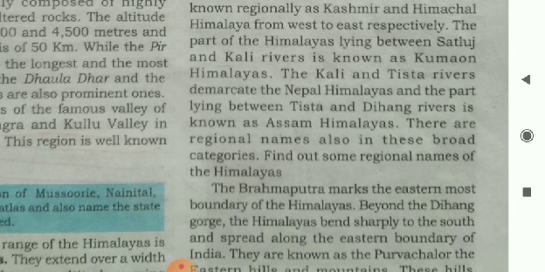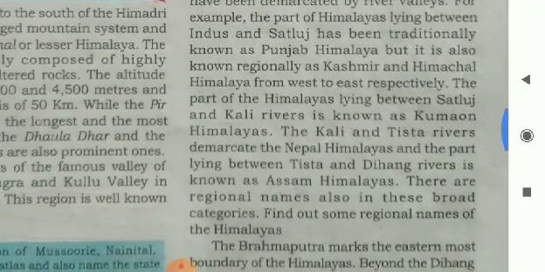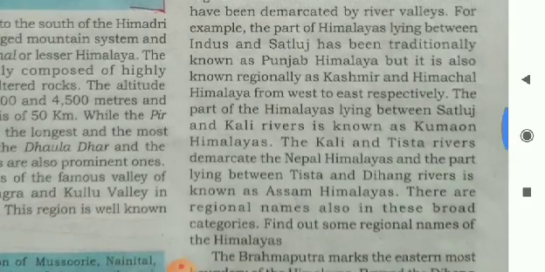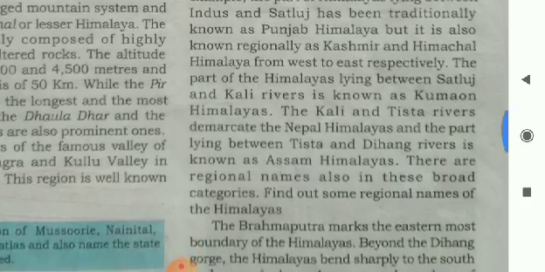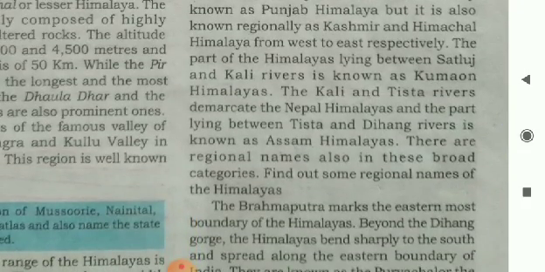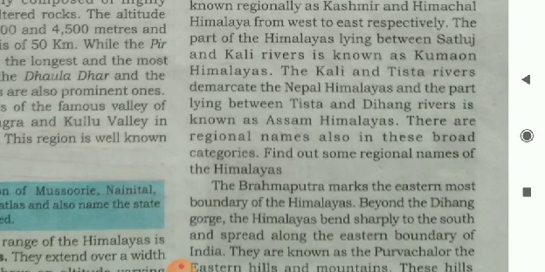Himalaya from west to east respectively. This is very clear. The part of Himalaya lying between Indus and Satluj is traditionally known as Punjab Himalaya. But there is something different. It is also known regionally as Kashmir and Himachal. It is from west to east respectively. The stage of this range is from west to east.